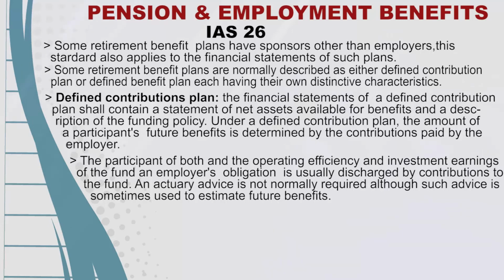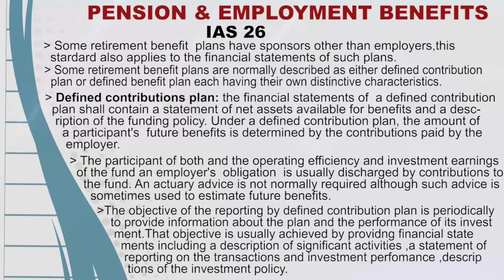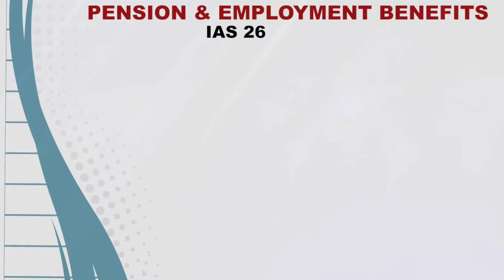The objective of reporting by a defined contribution plan is periodically to provide information about the plan and the performance of its investments. That objective is usually achieved by providing financial statements including a description of significant activities, a statement reporting on the transactions and investment performance, and a description of the investment policies. On the other hand, we have the defined benefit plan.